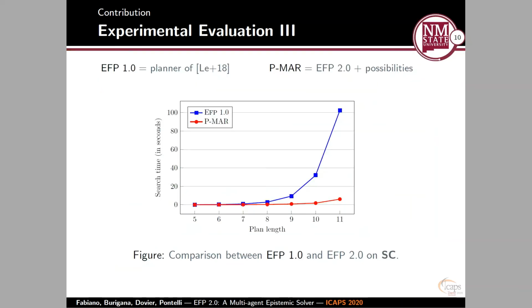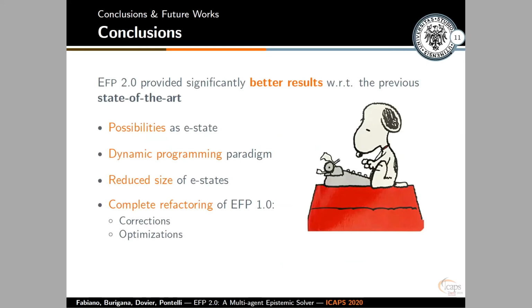One last comparison that we're going to present is the comparison between EFP 1.0 and the best configuration of EFP 2.0. As we can see from the graph, EFP 2.0 really outperformed EFP 1.0 by orders of magnitude. This is due to the optimized transition function, to the visited state check, and to the use of possibilities as e-states. So, to conclude, in this paper we presented EFP 2.0, an epistemic forward planner that provided significantly better results with respect to its predecessor, EFP 1.0.